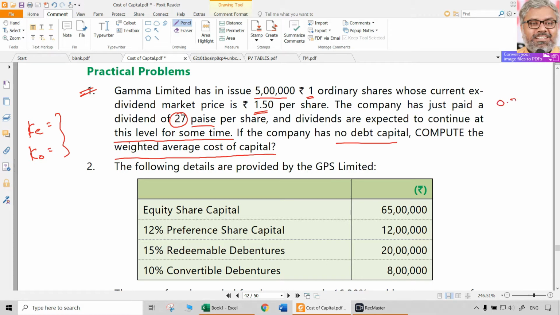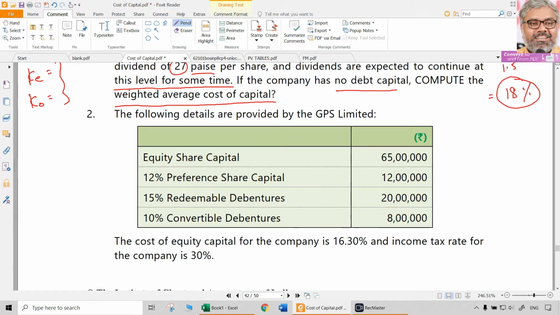So 27 paise means 0.27 rupees. Current market price is 1.5. So straightforward calculation: 0.27 divided by 1.5 multiplied by 100 will be 18%. That itself is cost of equity and overall cost of capital also. That is question number 1.